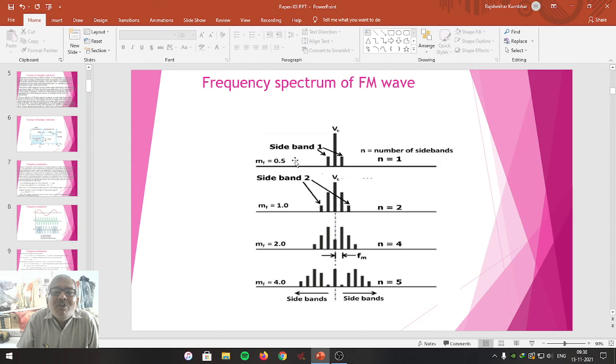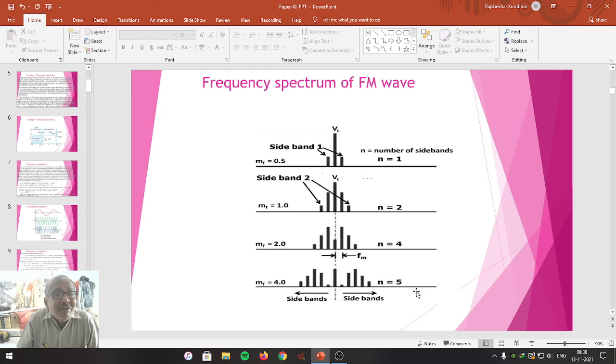Here the modulation index is 0.5. For 0.5 modulation index, it has 2 sidebands. Number of sidebands is 1 on each side, meaning USB and LSB. When modulation index becomes 1, modulation index meaning delta F over fm, the sidebands become double on both sides. When modulation index becomes 2, the sidebands become 4 on both sides. When modulation index is 4, the sidebands become 5 on both sides.